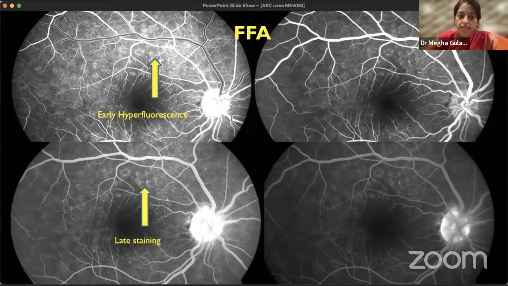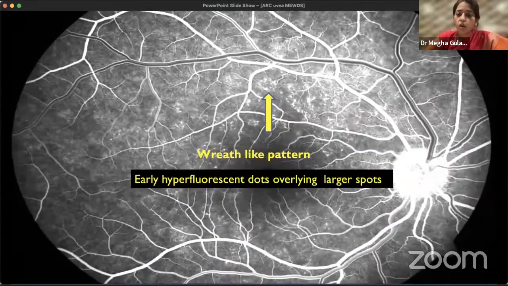Now there is a characteristic early hyperfluorescence, in the form of dots and spots. The dots overlie the spots. Dots are a little smaller and are usually seen in the nasal macula or peripapillary area, while spots are a little deeper and extend till the mid-periphery. These dots overlie the spots and give a characteristic wreath-like pattern.